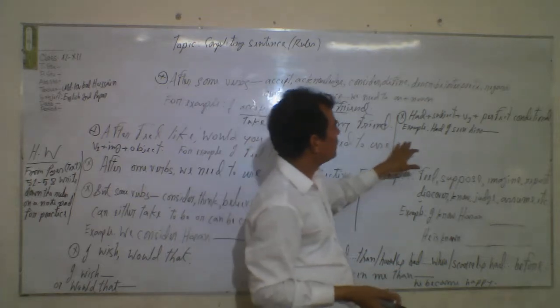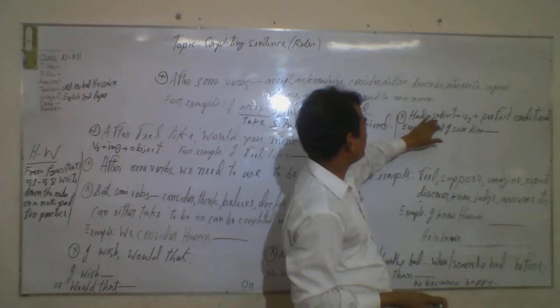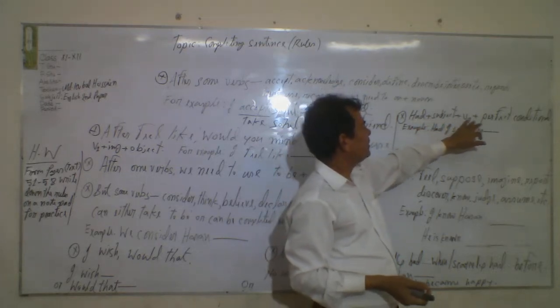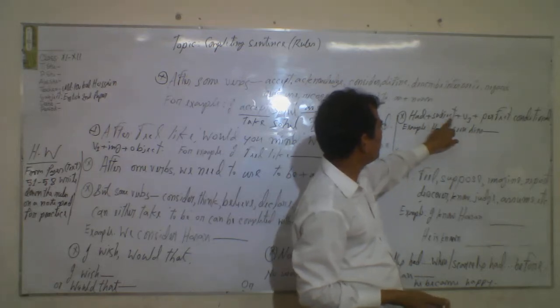Then, for example, you see here in the structure, had plus subject plus V3. If you see like this, had I seen him, had plus subject plus V3.